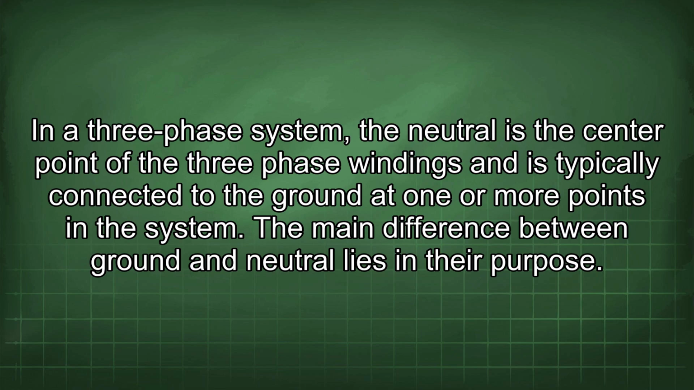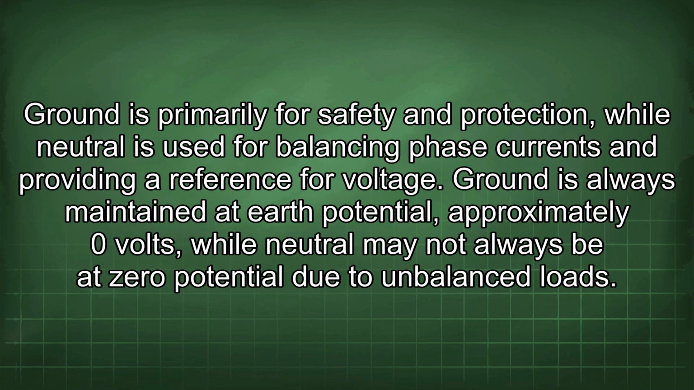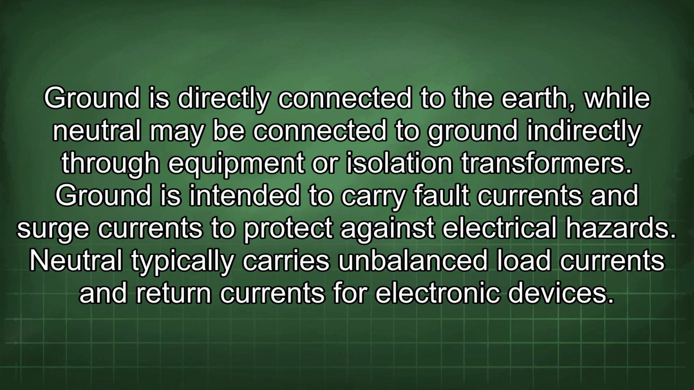The main difference between ground and neutral lies in their purpose. Ground is primarily for safety and protection, while neutral is used for balancing phase currents and providing a reference for voltage. Ground is always maintained at earth potential, approximately 0 volts, while neutral may not always be at 0 potential due to imbalanced loads. Ground is directly connected to the earth, while neutral may be connected to ground indirectly through equipment or isolation transformers. Ground is intended to carry fault currents and surge currents to protect against electrical hazards. Neutral typically carries unbalanced load currents and return currents for electronic devices.